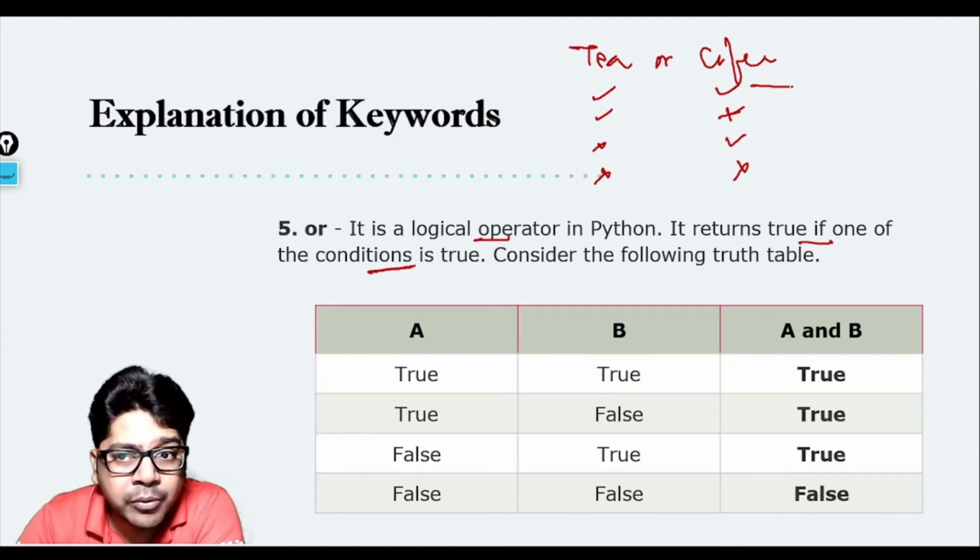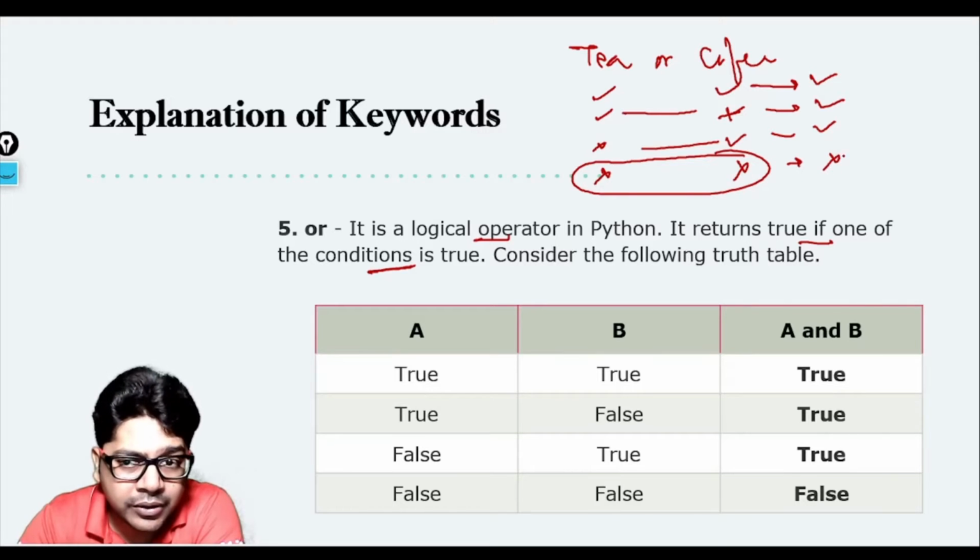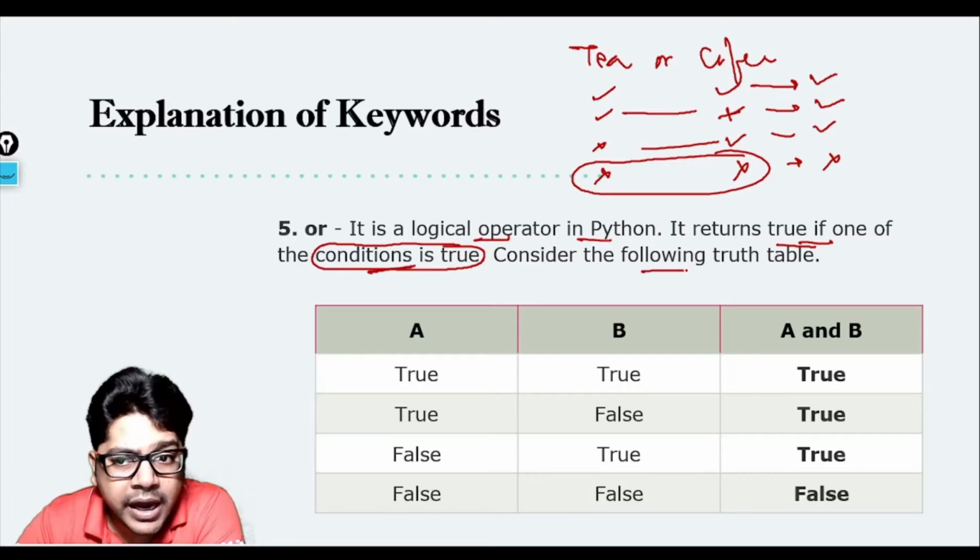So here also both of them are available, you will take it. If one of them is available, again you will take it. Here also one is available, you will take it. But when none of them are available, then anyway you won't be happy in that scenario, right? So it is a logical operator, it returns true if one of the conditions is true. The moment one of the conditions is found to be true, it will return you true.